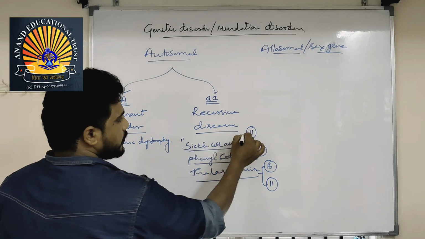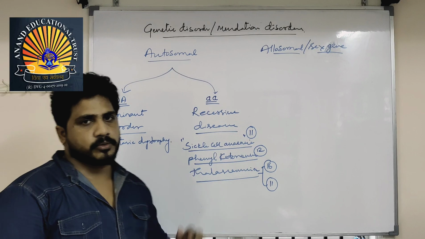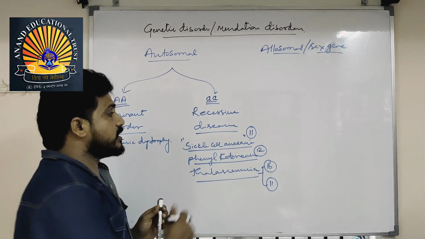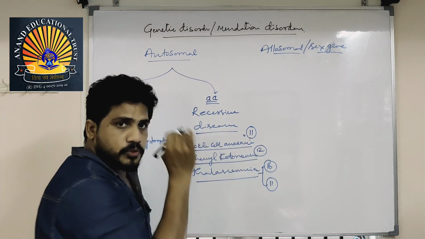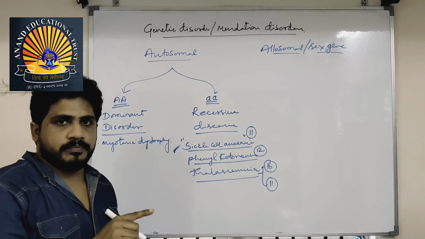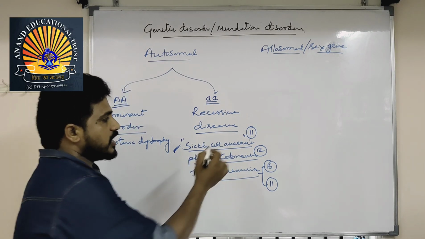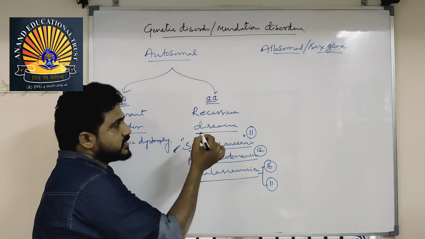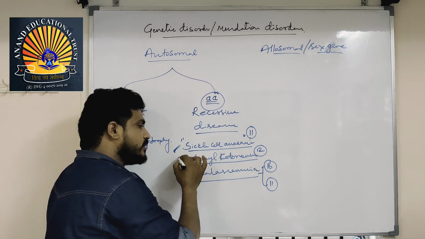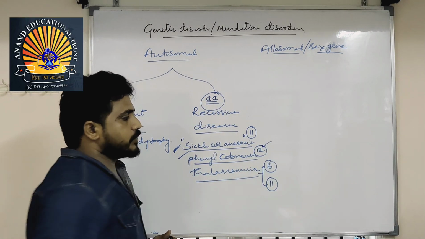Sir, you explained that the genes will be abnormal so that this disease will come, so why are you telling the chromosome? The gene present on the 11th chromosome is the problem. Sickle cell anemia will come by a gene, and that gene is present on the 11th chromosome. So on the 11th chromosome, if that particular gene is in recessive condition, then sickle cell anemia will come. Like that, phenylketonuria is represented by the 12th chromosome.